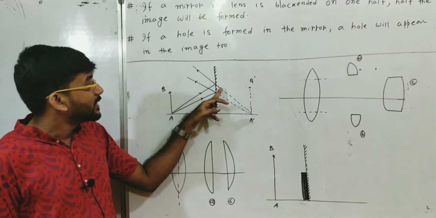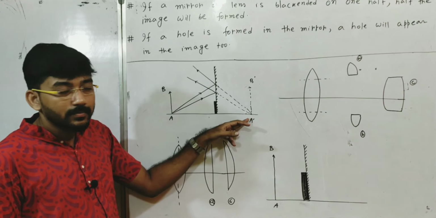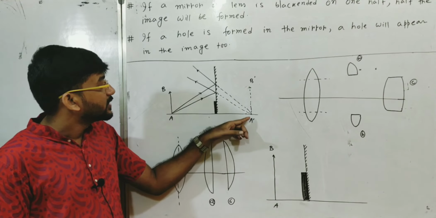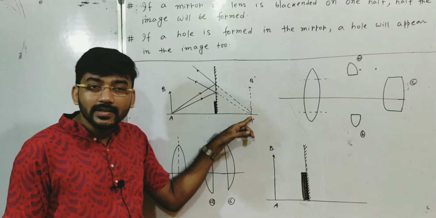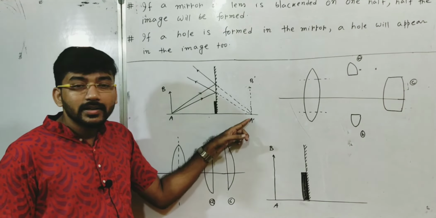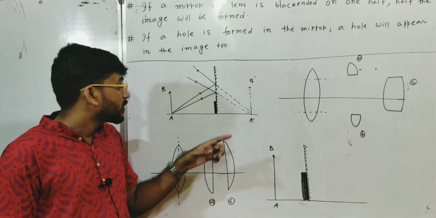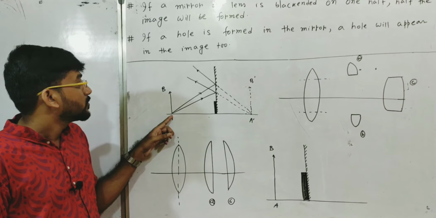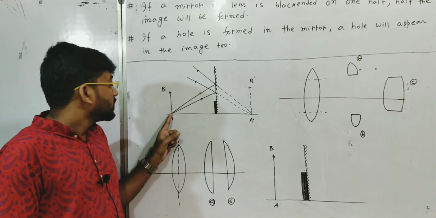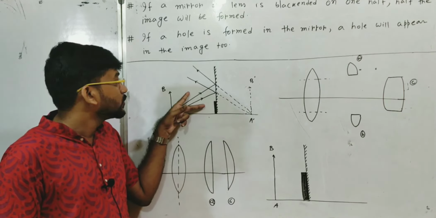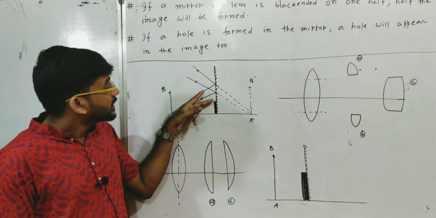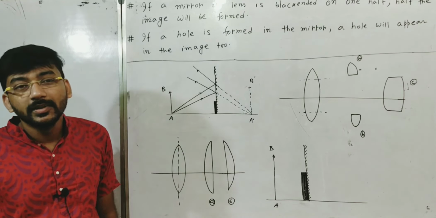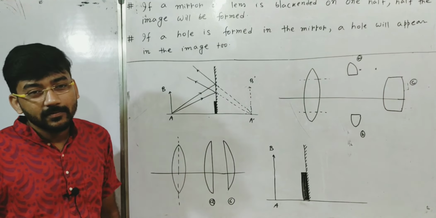If we extend these two rays in the backward direction, they will meet at a point, the intersection of the reflected rays. So this will be the image point of the corresponding object point. To form this image point, we need two rays, and there is a sufficient portion of the mirror for reflecting these two rays.